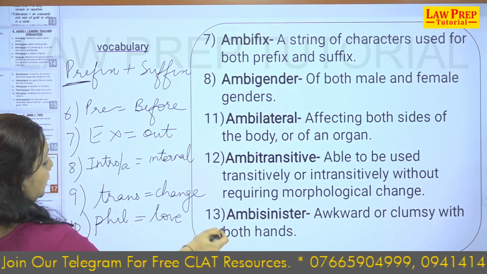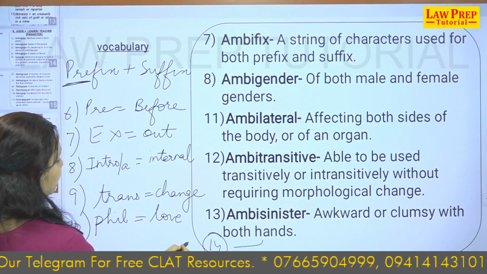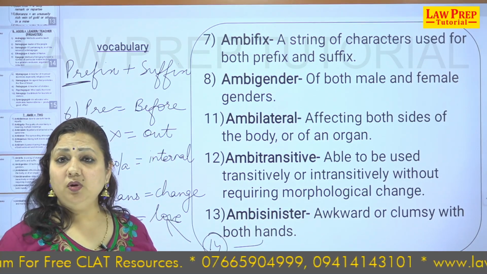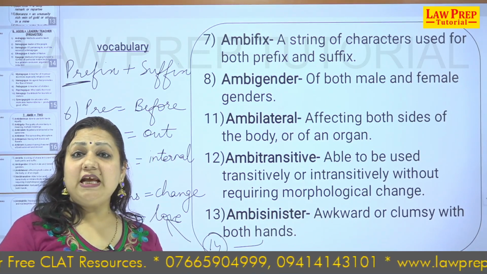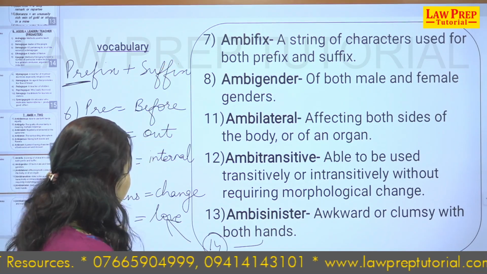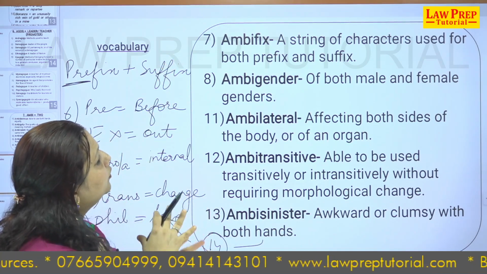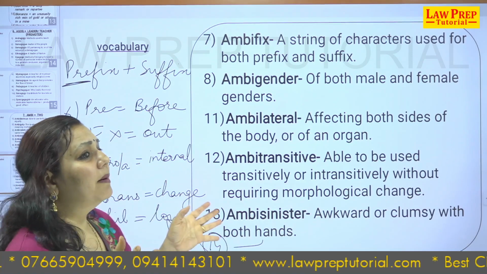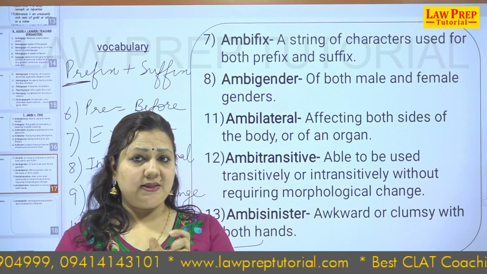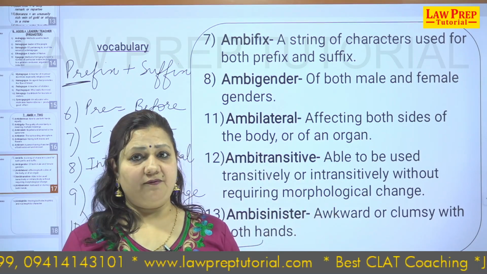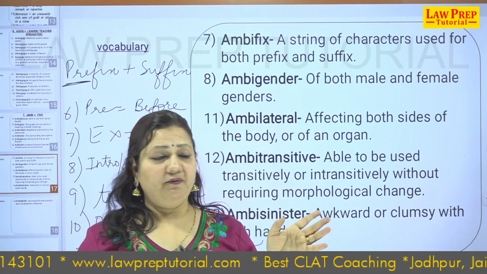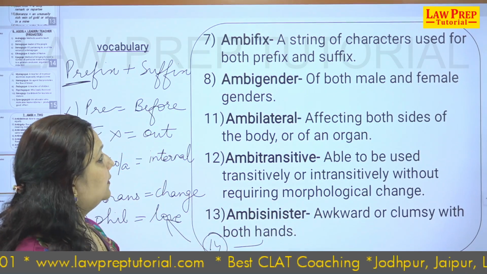With the 14th word we would have this, right? So, we will be linking up with this. Now, coming back, the 10 substitute roots, I hope you have noted down. At least I am taking up a target of 10 to 11 roots per class, you are able to understand. So, ambifix is something in which a string of characters is used as both prefix and suffix. For example, take the word influenza. In influenza, flu is the basic word, there is a prefix and there is a suffix, and so new words come up with ambifix, fixing on both the sides.